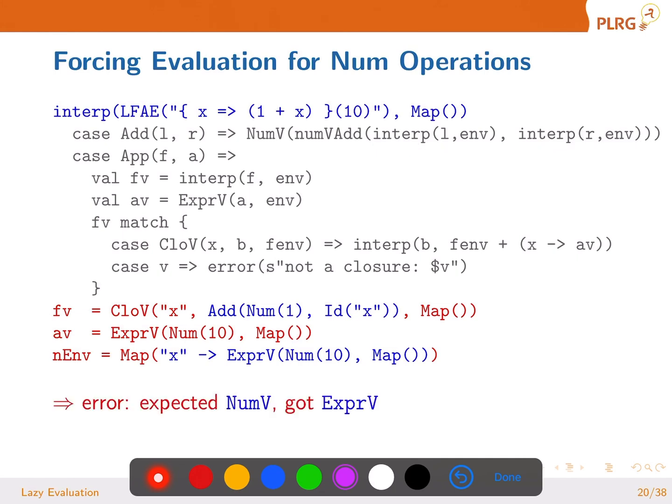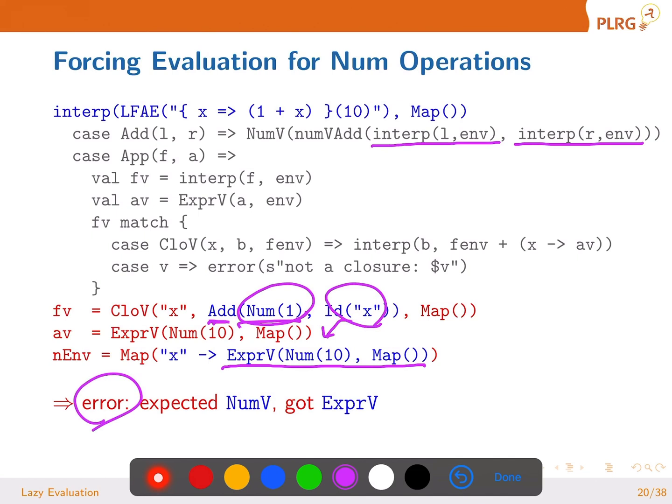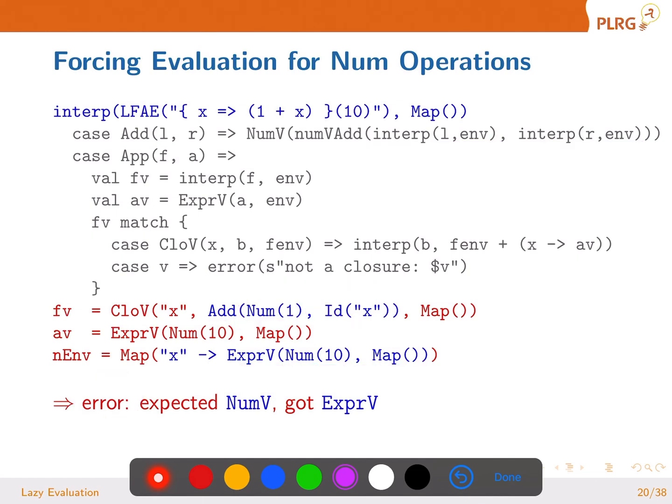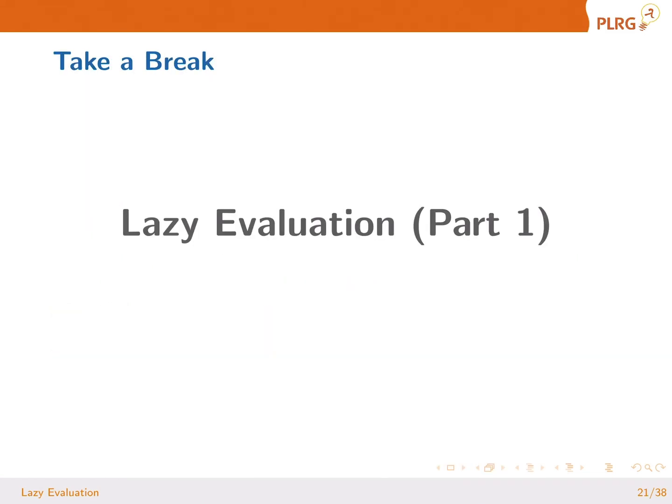What do we get? Error. Why? When we evaluate the first sub-expression, we are going to have numV. When we evaluate the second sub-expression, what? That's ID. What do we do with the ID? Look up the environment. What do we have in the environment? ExprV. How do we add numV and exprV? Error. We don't know how to add numV and exprV. We are going to learn that after the first break.